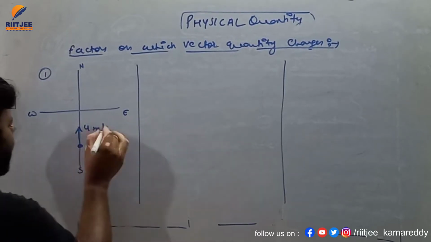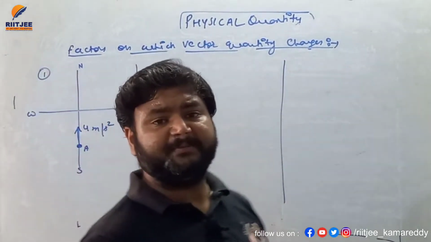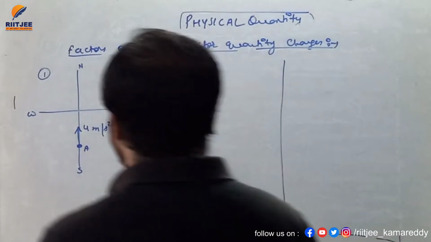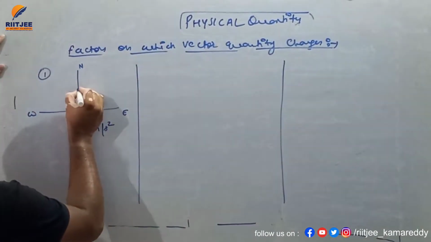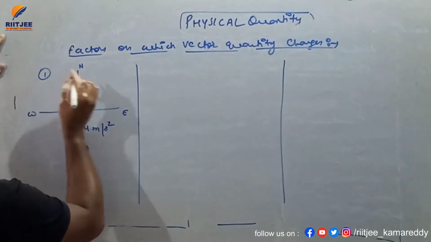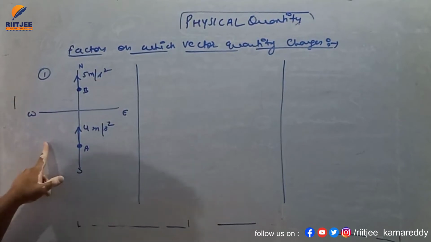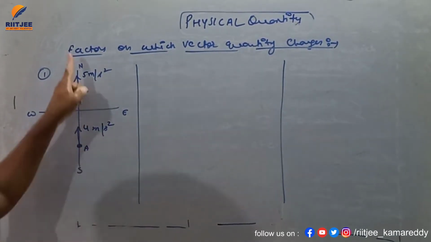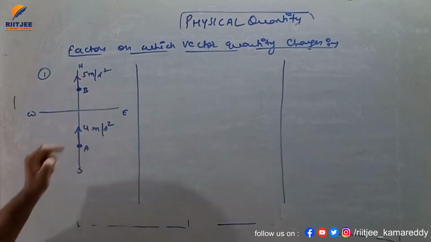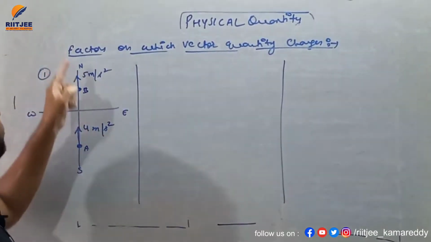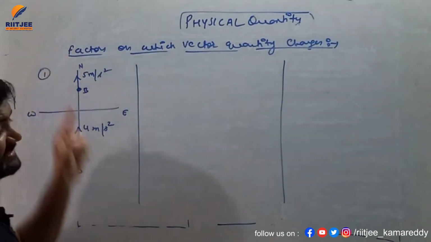I am talking about, my dear student, acceleration, with the unit meter per second square. Meter per second square is the unit of acceleration. So I am making a picture in which a particle is moving from point A with a magnitude of acceleration of 4, and let's suppose it reaches point B where its magnitude of acceleration is 5 meter per second square. In the first case, at point A the direction of acceleration is north and its magnitude is 4. When the particle reaches point B, the magnitude of acceleration is 5 but its direction is north.